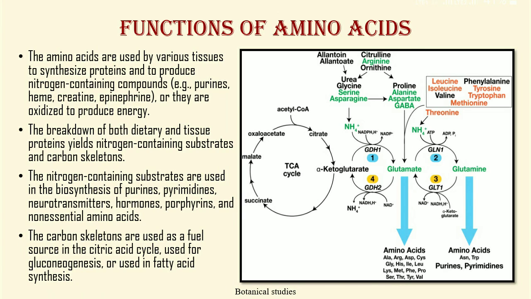The nitrogen containing substrates are used in the biosynthesis of purines, pyrimidines, neurotransmitters, hormones, porphyrins, and non-essential amino acids. The carbon skeletons are used as a fuel source in the citric acid cycle, used for gluconeogenesis, or used in fatty acid synthesis. So, this is all about the introduction of amino acids, classification of amino acids, physical and chemical properties of amino acids, and finally functions of amino acids.